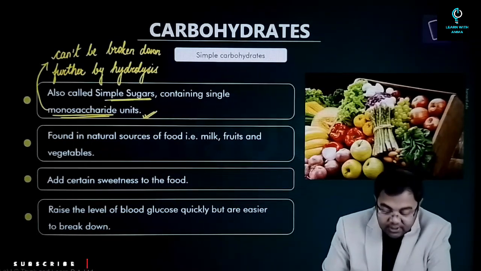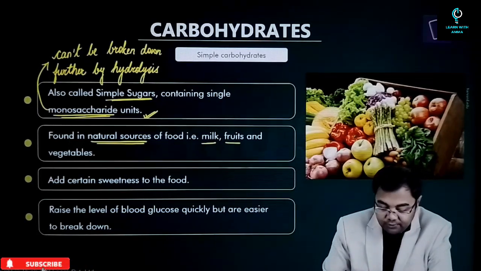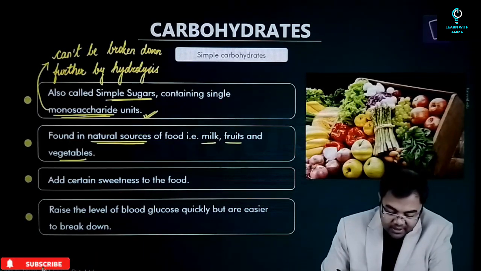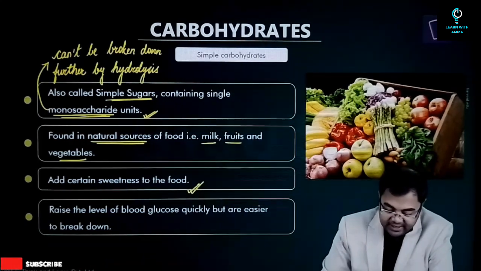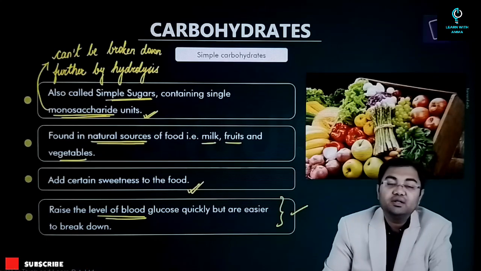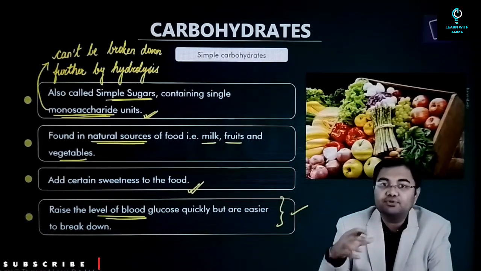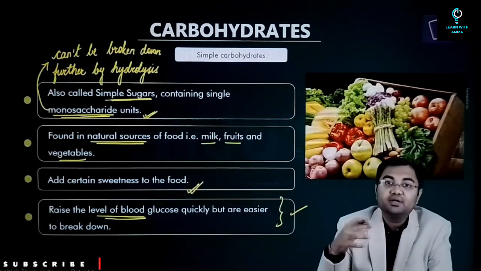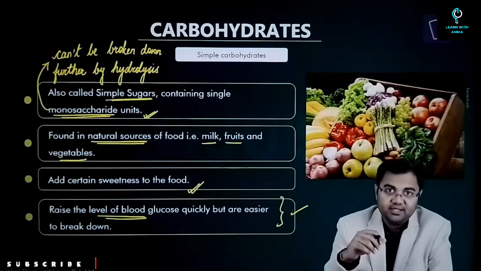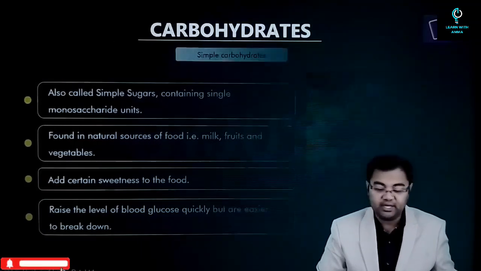So found in natural sources of food, remember this, that they are found in natural sources of food like milk, fruits, vegetables, etc. And they add certain sweetness to the food and they can raise the level of the blood glucose quickly, but are also very easy to break down. So that's why all these natural sources like fruits and vegetables, they are seen as good carbohydrates. So most of the times these simple carbohydrates are better form of carbohydrates.